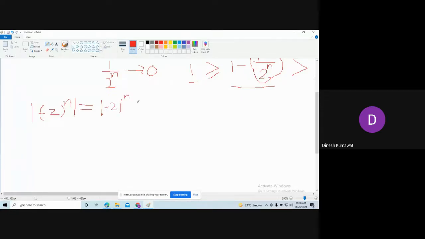And what is mod of minus 2? Mod of minus 2 is 2. So here we are having 2 to the power n. As n increases, you will check that this number increases more rapidly than the number n. So we can say that this 2 to the power n is going towards infinity very fast.